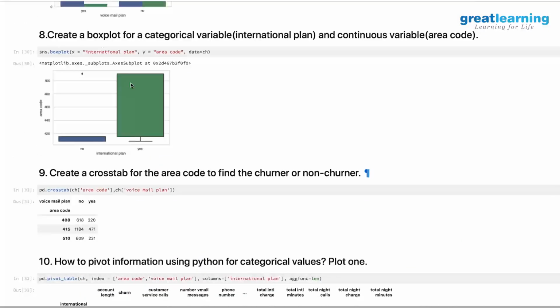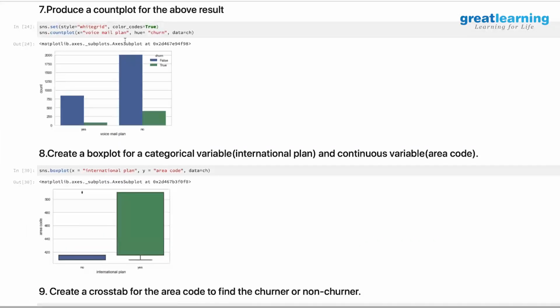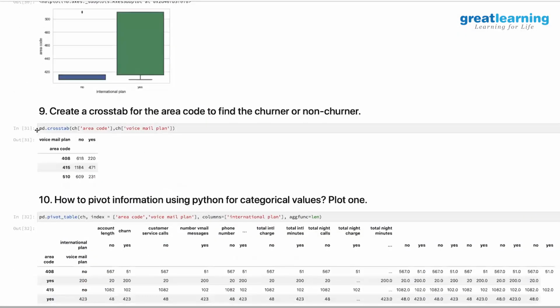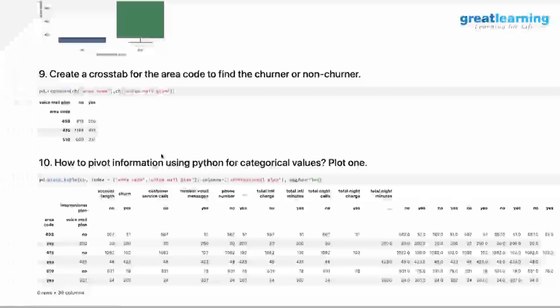The same here. In this one we created a visual crosstab. That's where count plot and a hue can provide you. This is about actually creating a crosstab. I want to create a crosstab between area code and voicemail plan, between two variables. So I simply call pd.crosstab and give the two variables you want. It will give you a crosstab. It's the number of people who have a voicemail plan by each of the areas. You get those numbers. You can interpret that data.